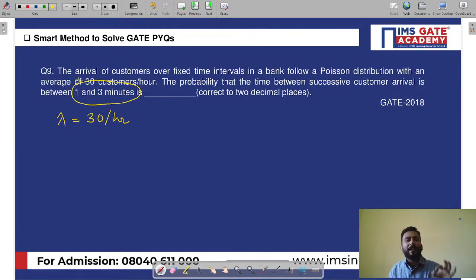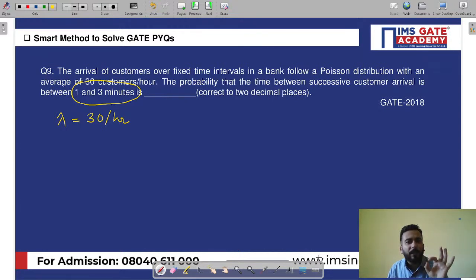My dear friends, let me tell you very clearly. Try to listen with full focus. In queuing models, we study two distributions. One is Poisson, one is exponential distribution. Now, whenever he asks you regarding the number of persons, the probability of 5 customers in the system, the probability of arrival of n customers, we will use Poisson distribution.